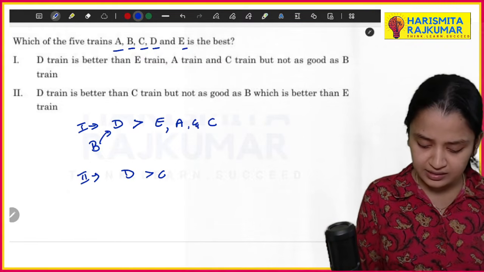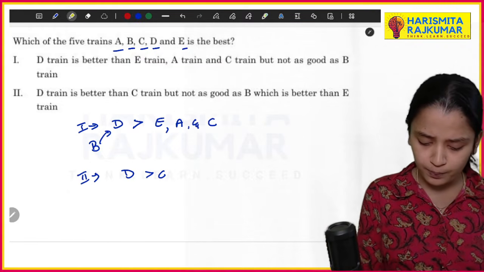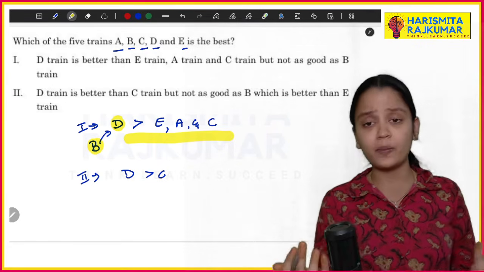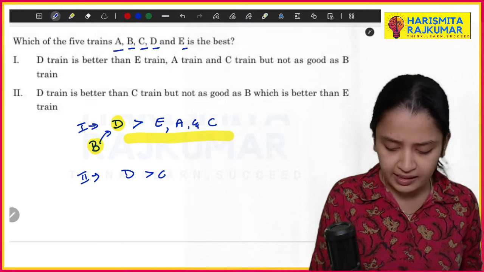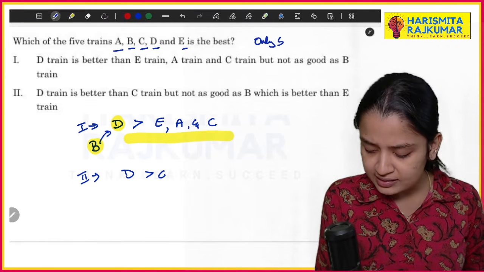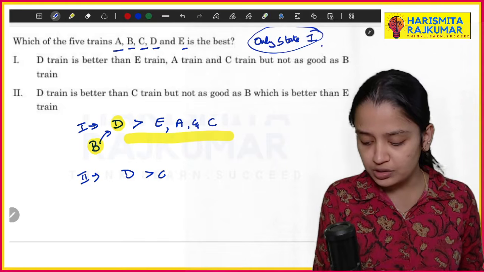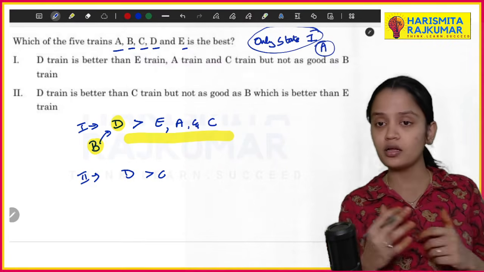In the first statement itself, it's clear that your B train is better than D, which is way better than the remaining 3. So you can say that only statement 1, which is option A, is your right answer.